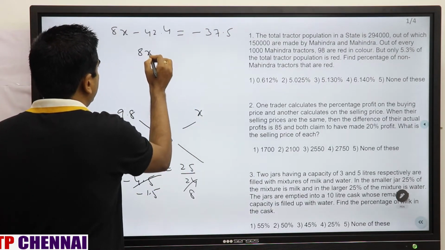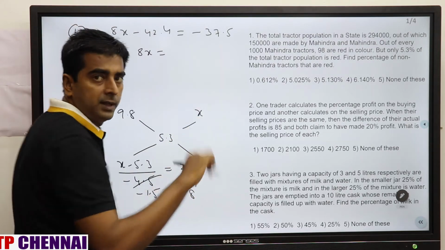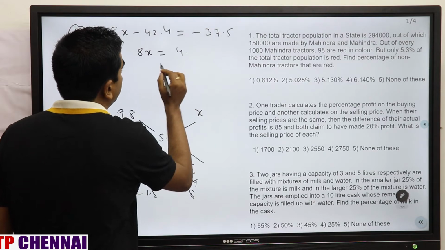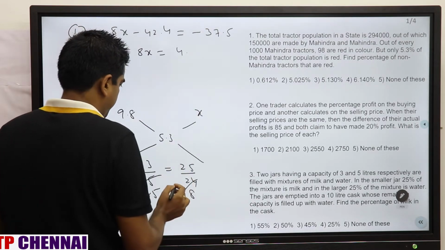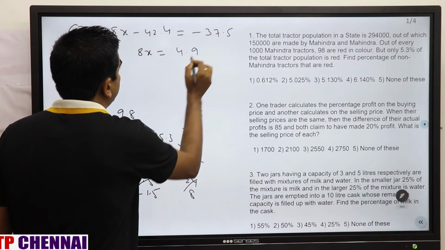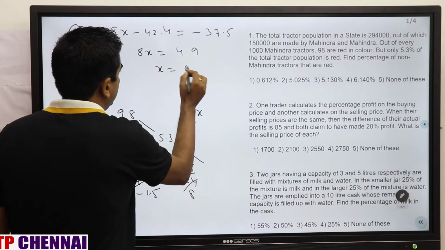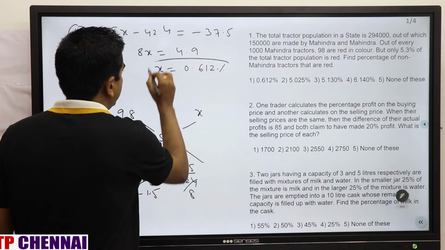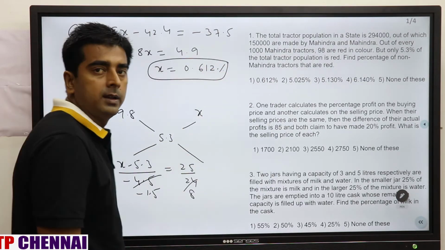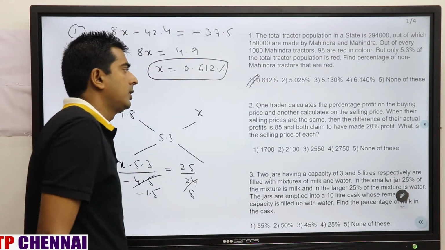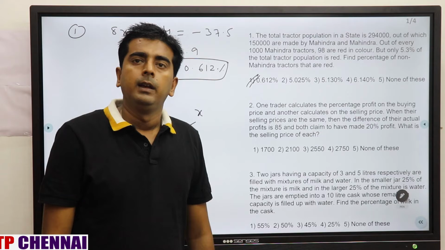So 8x is equal to how much? Minus 37.5 plus 42.4 is how much? 4.9. So x is equal to 0.6125, so approximately what is my answer? 0.612 is the correct answer, which is nothing but the first option. Clear?